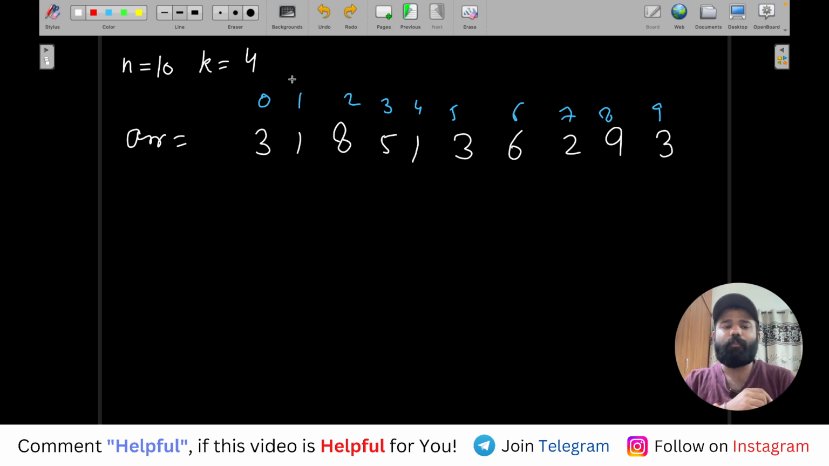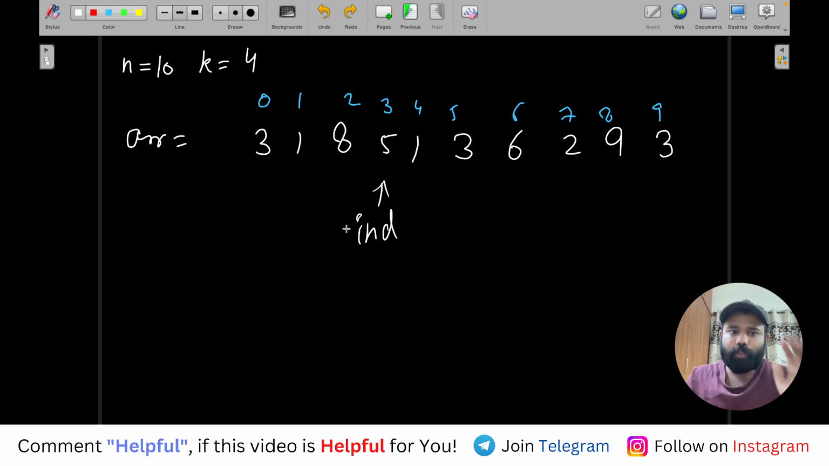Now what do we do? For example, I am saying that you have to start your subsequence from this index, that's it. You have to start your subsequence from here only, there is no other option. So if you start from here, which numbers will you take so that your final sum is maximum? If you start from this index, which numbers will you take so that your final sum is maximum?